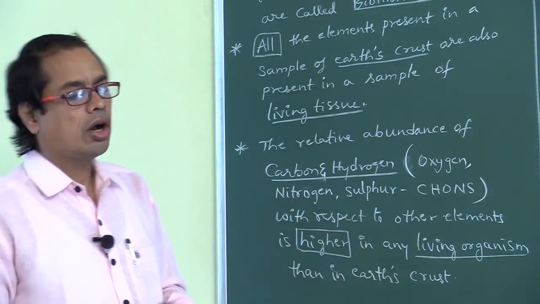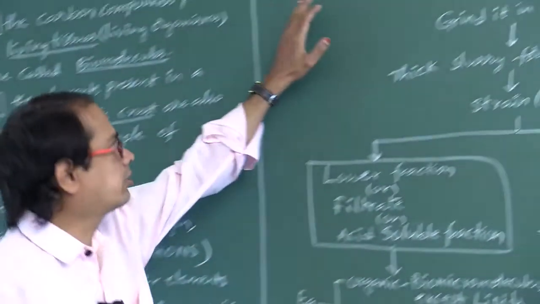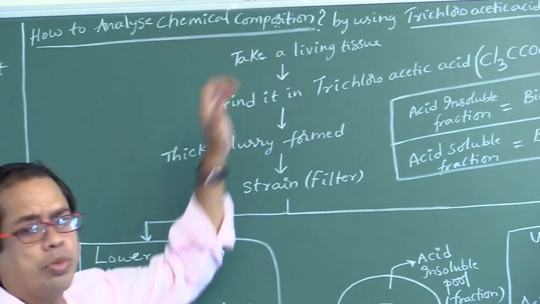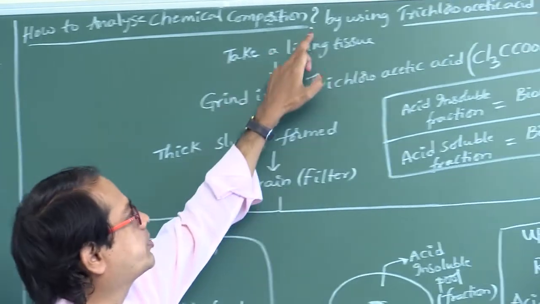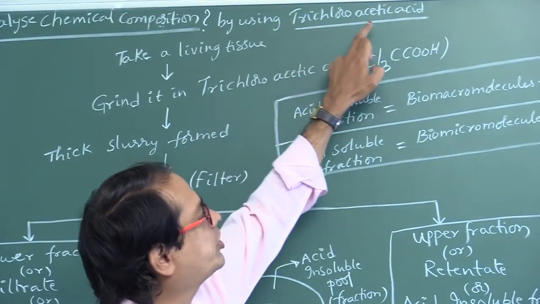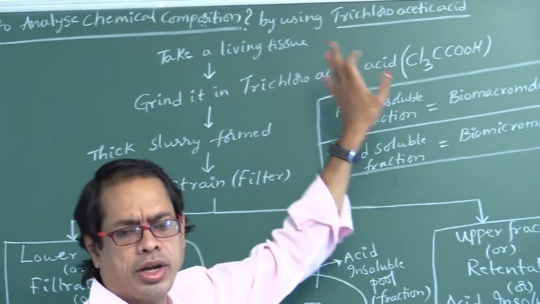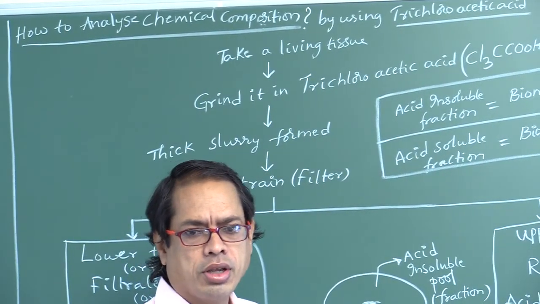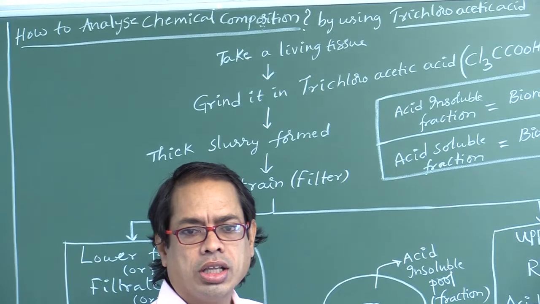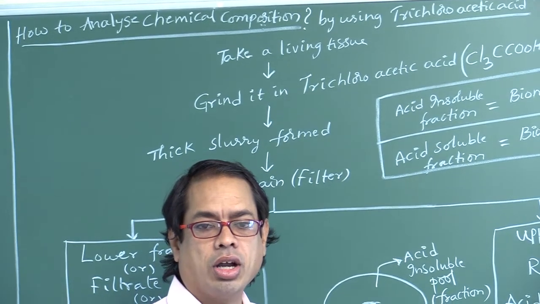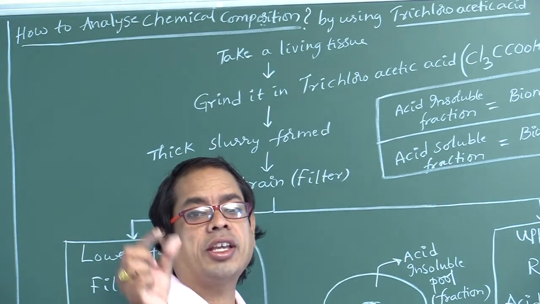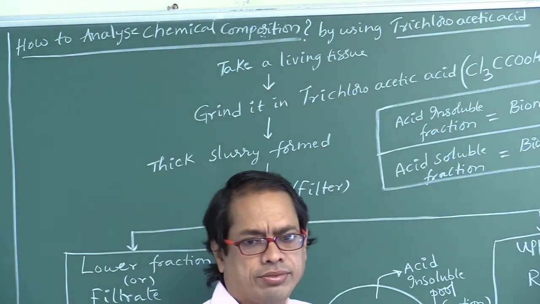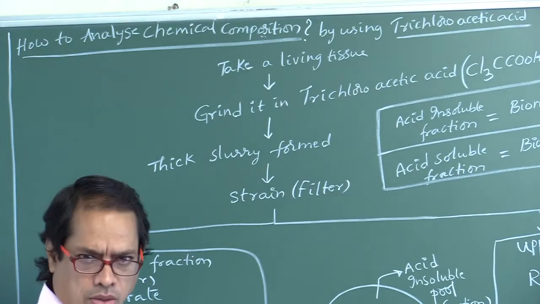Okay. Next, how to analyze the chemical composition? By using a chemical substance called trichloroacetic acid. Very, very important point, my dear students. How to analyze the chemical composition? By using trichloroacetic acid. That means, how to analyze the chemical composition? Here is the process.